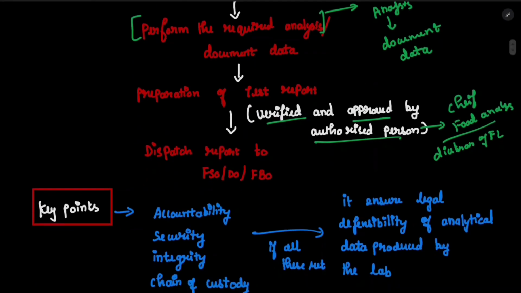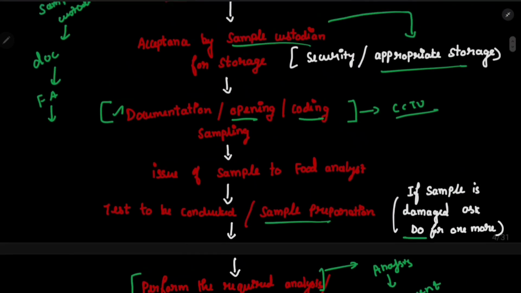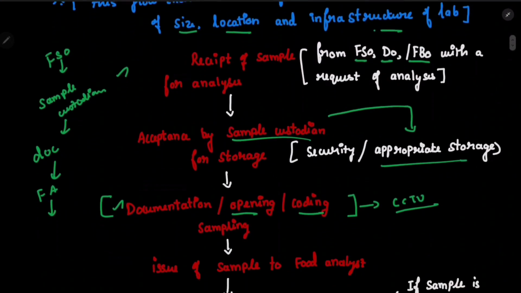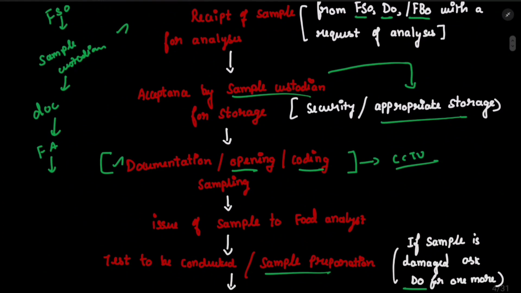Once he is done with all the reports and verification, he will dispatch the sample to the FSO, DO and food business operator. So this is the flow chart of how the sample will be received, processed and dispatched.